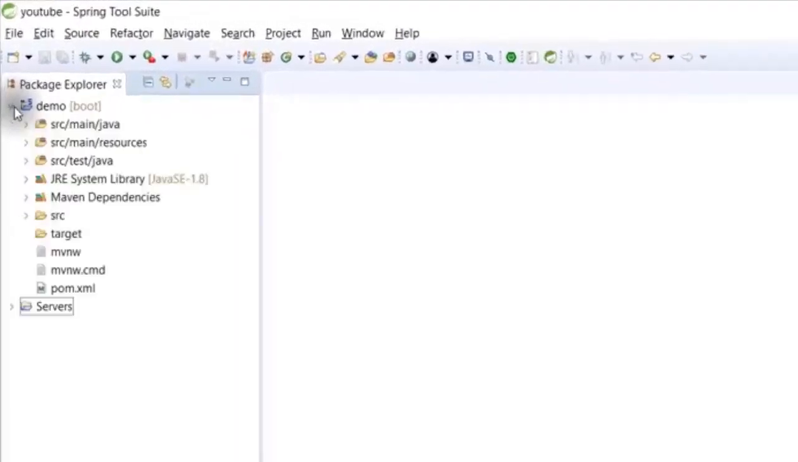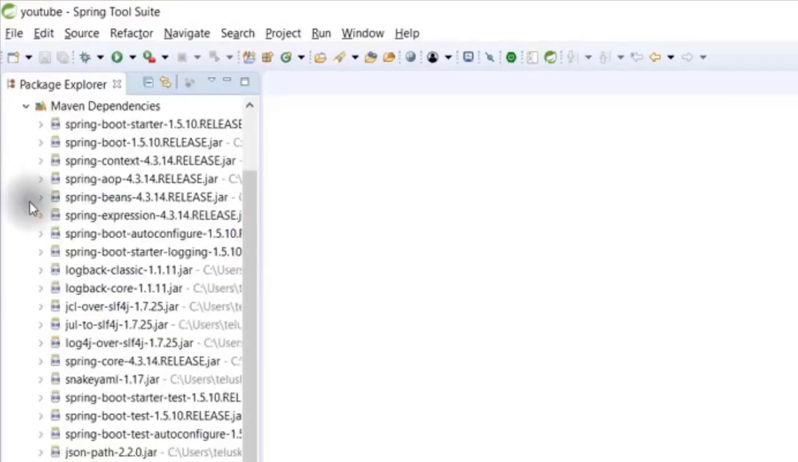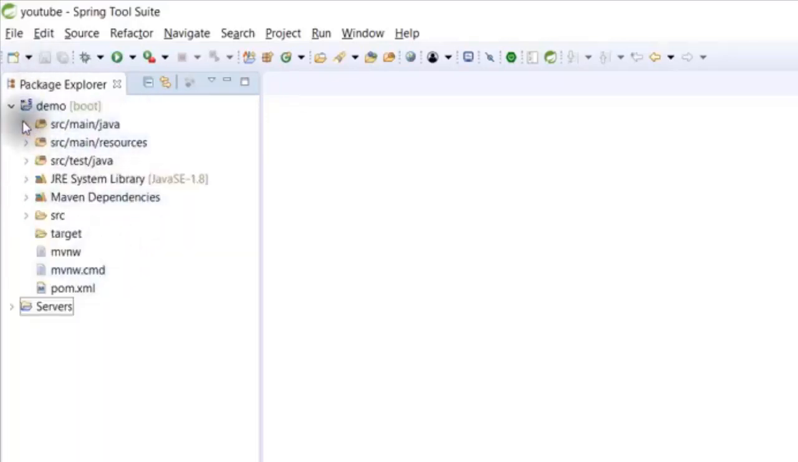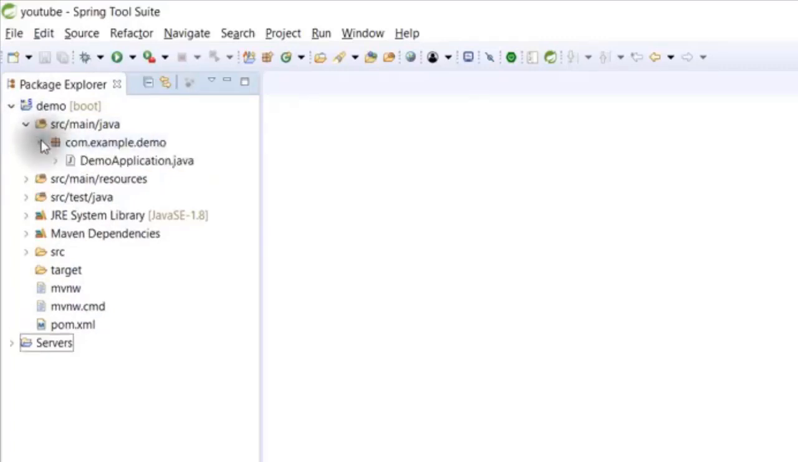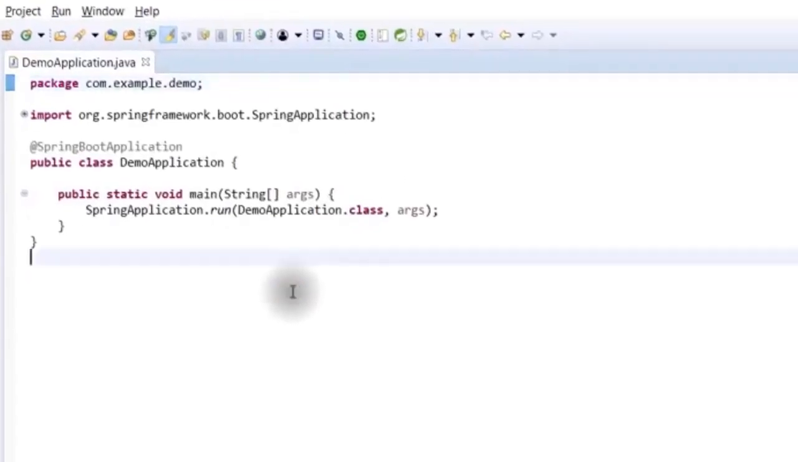This is your Spring Boot project, in which you have the Java folder, you have resources, and you have the test folder where you will put all your JUnit test cases. You have Maven dependencies where you have all the required dependencies for the project. Now I will create a very simple application here. If I open this demo application, you can see we have a main method here, and inside this main method, I'm simply saying run.